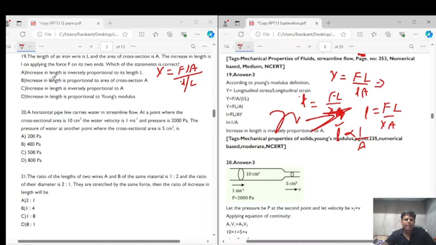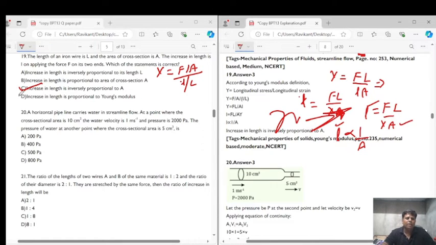So here we have, increase in length is inversely proportional to the length? No. Increase in length is proportional to the area of cross section? No. Increase in length is inversely proportional to the area A. Increase in length is proportional to Young's modulus. So the correct answer according to this calculation will be option C, that is, increase in length is inversely proportional to A. We are getting it from the Young's modulus.